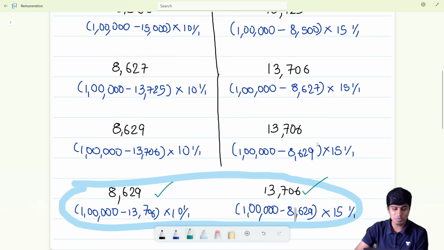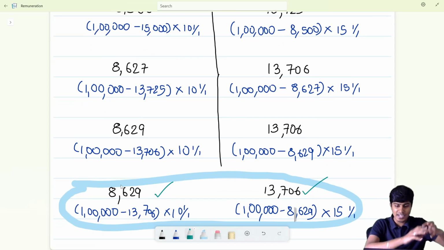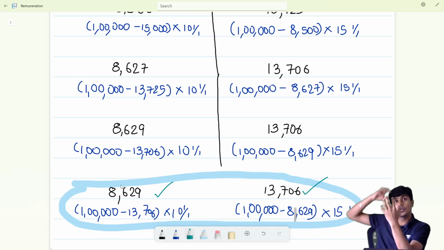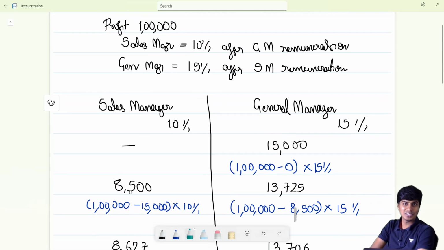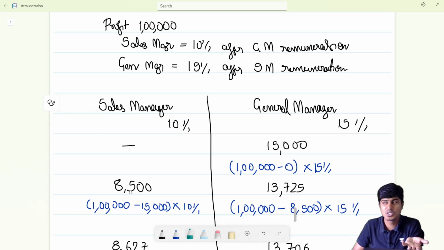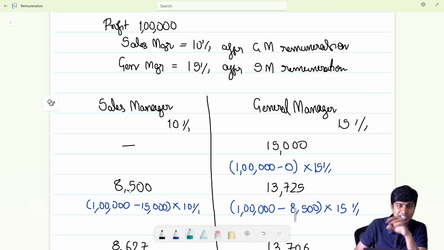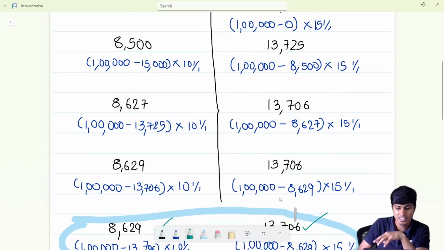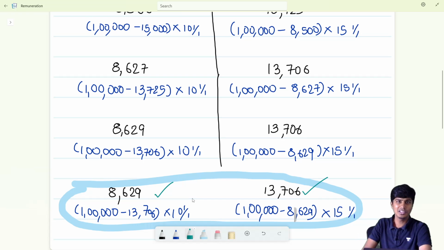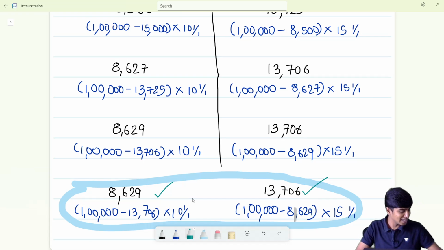So at the point at which both match, you take 1 lakh minus 8629 and multiply it by 15%, you get 13,706, or you take 1 lakh, take 15% out, and on the balance you apply 10%, you should get 8629. So this is how you arrive at the answer. But this is my method, what I call the Ninja Hattori method. I hope you understand that you cannot present the answer this way in the exam. This is just to make you understand logically how it works.